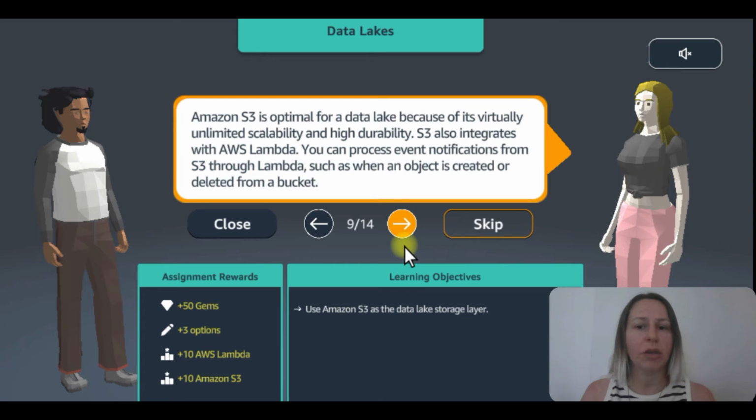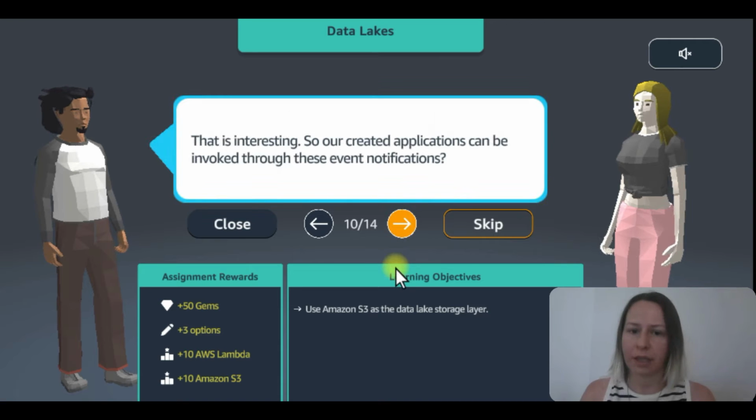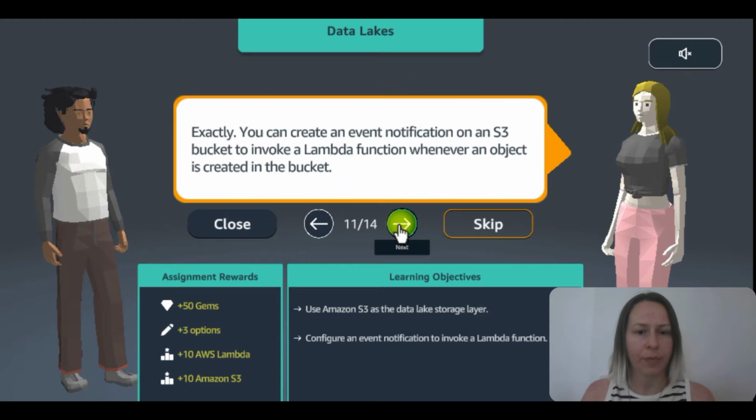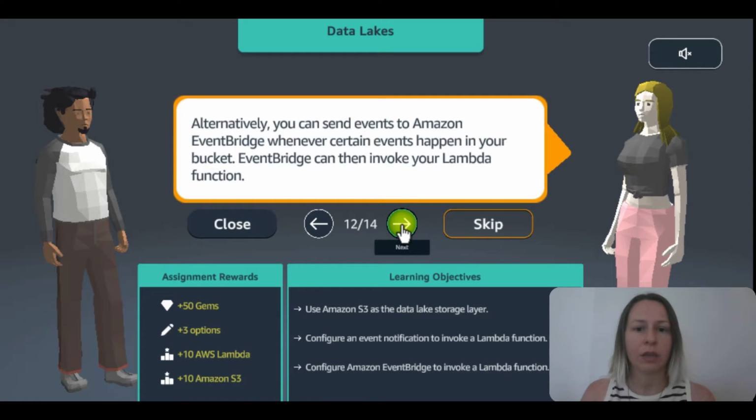S3 also integrates with AWS Lambda. You can process event notifications from S3 through Lambda, such as when an object is created or deleted from a bucket. This is interesting. So our created applications can be invoked through these event notifications. Exactly. You can create an event notification on an S3 bucket to invoke the Lambda function whenever an object is created in the bucket. Alternatively, you can send events to Amazon EventBridge whenever certain events happen in your bucket. EventBridge can then invoke your Lambda function.